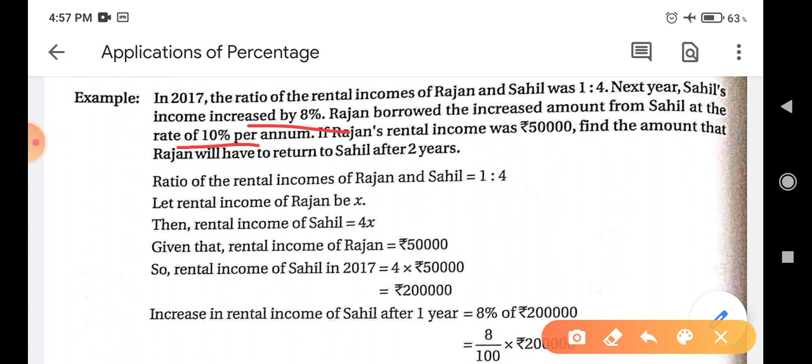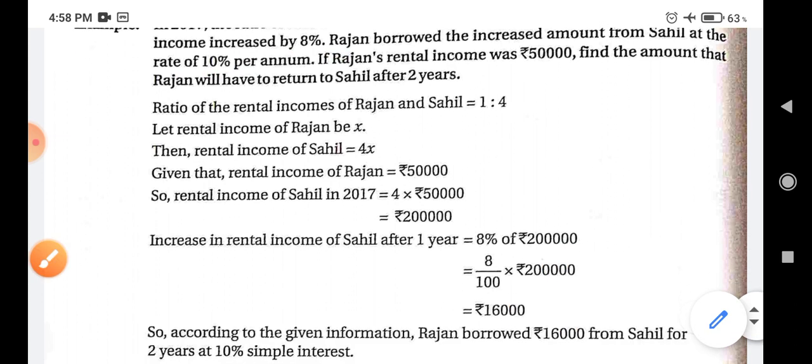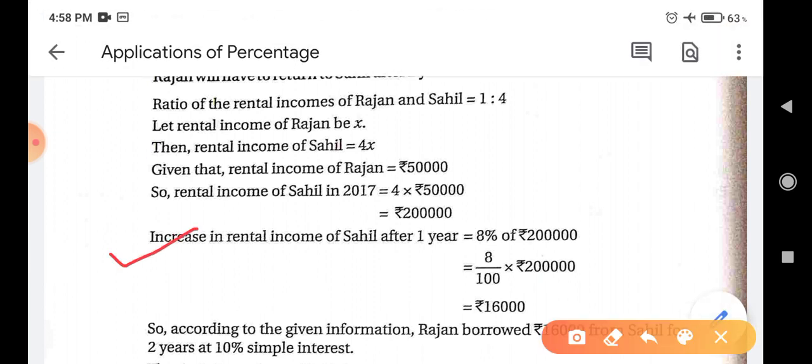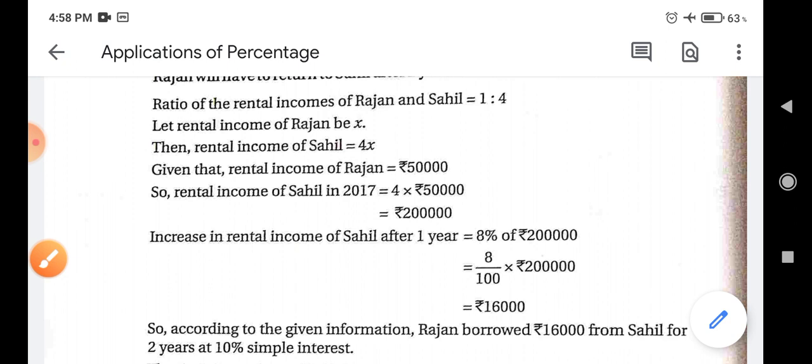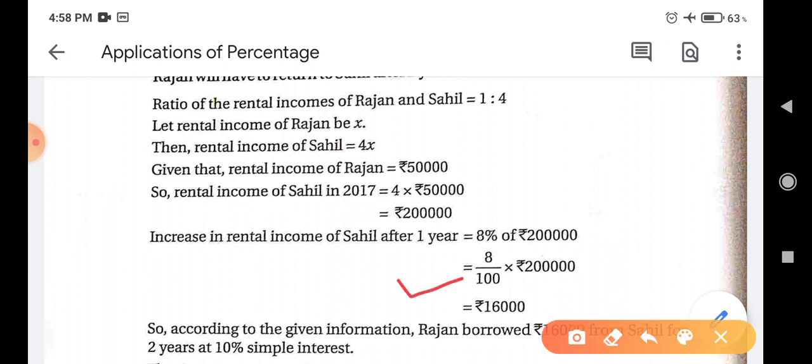Rajan borrows Sahil's increased income. The increase in rental income of Sahil after 1 year is 8% of Sahil's income, that is 8% of 2 lakh. Now we will find its value: 8 by 100 into 2 lakh, which is 16,000 rupees. So the increase in rental income of Sahil after 1 year is 16,000 rupees.